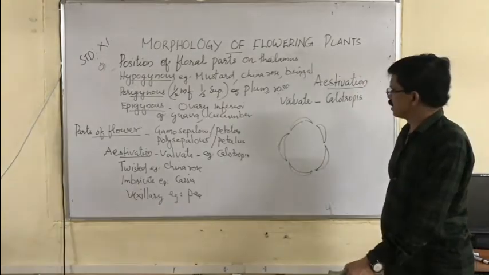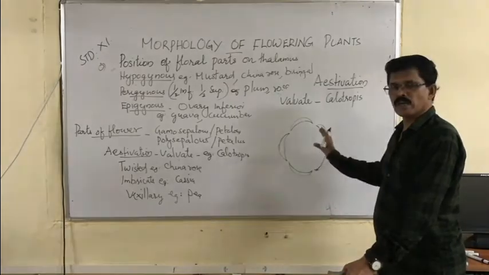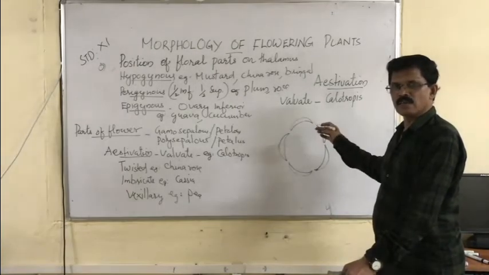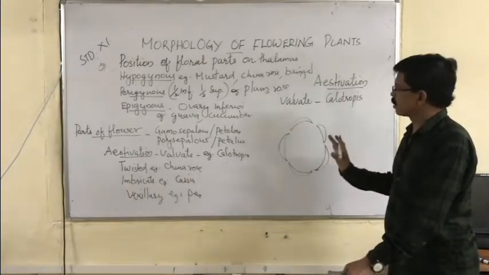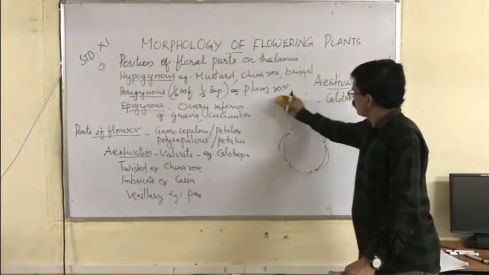So what is valvate estivation? When individual sepals or individual petals do not touch each other, they are free, they do not touch each other. Such estivation is called valvate estivation. Example we can see in Calotropis. Now in the next